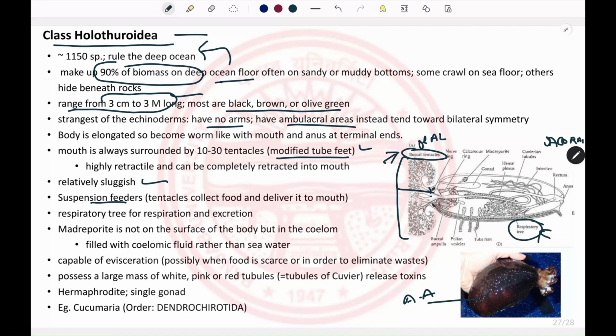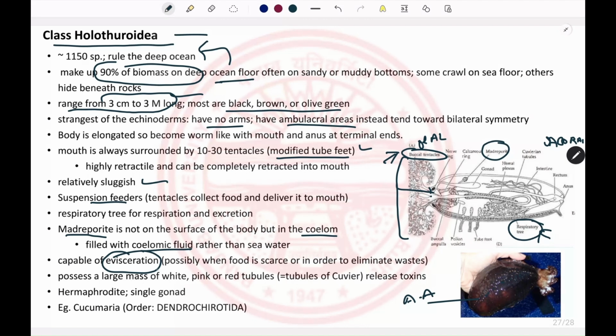We have already covered this in the respiration section. There is a madreporite that is also present, but it is not an external pore. The madreporite is present inside the coelomic fluid. So for the water vascular system, they rely on the coelomic fluid. They have another property known as evisceration.